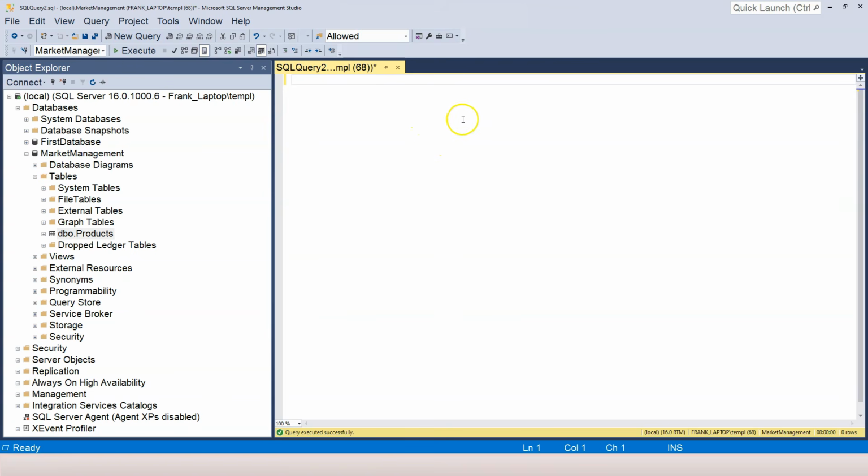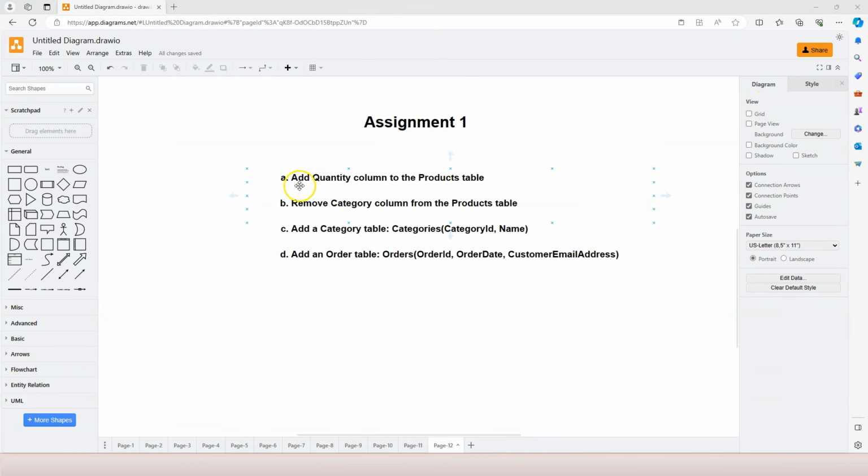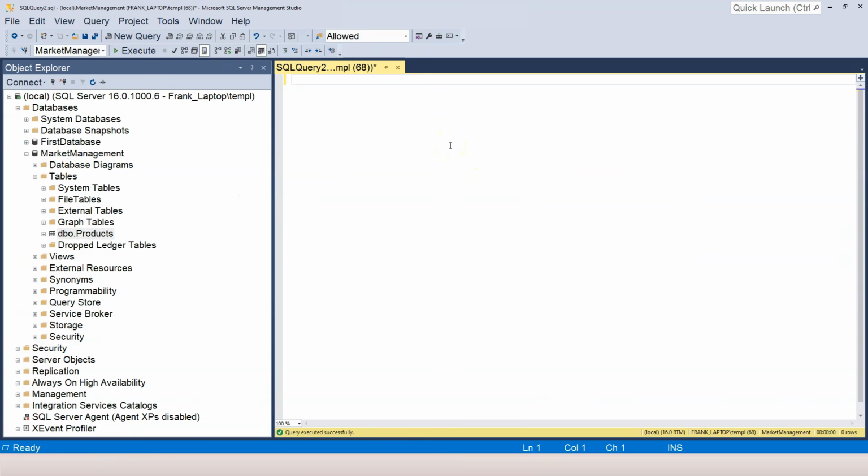So the first task that we want to perform is to add a quantity column to the products table. To do that, we're going to use the alter table SQL statement. So I'm going to say alter table followed by the table name. And then we are going to add a column, and the name of that column is going to be called quantity. So what's going to be the data type for the quantity?